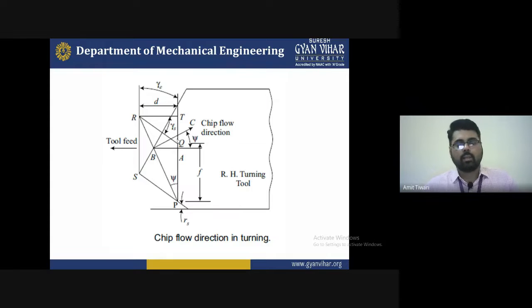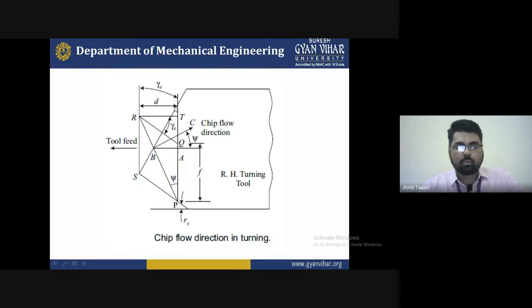It is a simple diagram, not a complicated one. You just keep in mind that this is a tool, the right hand side of the tool. This is the feed rate, the feed direction of the metal cutting.